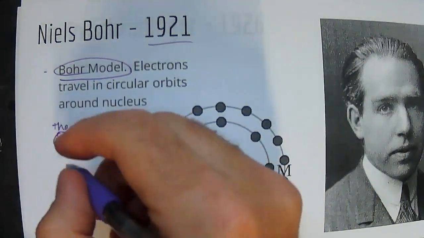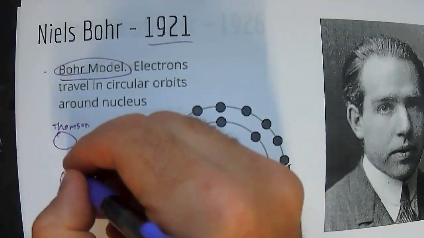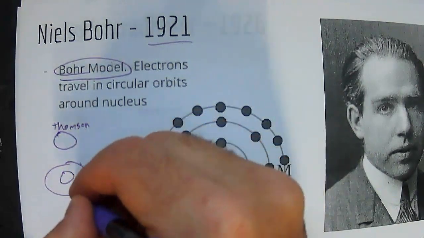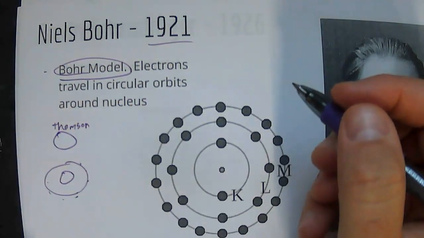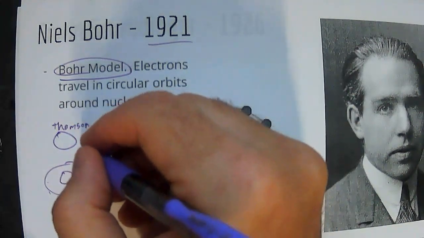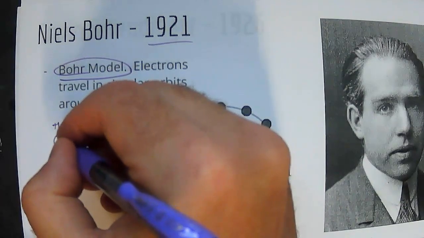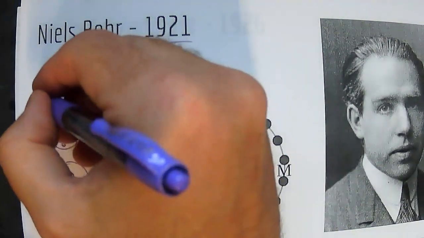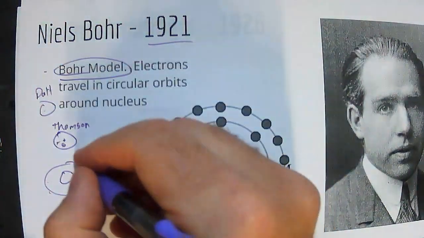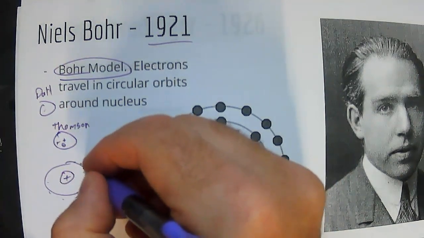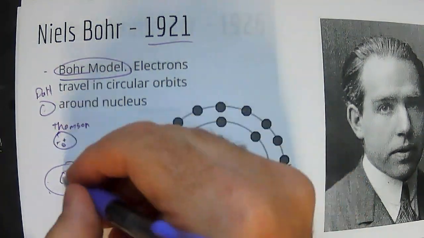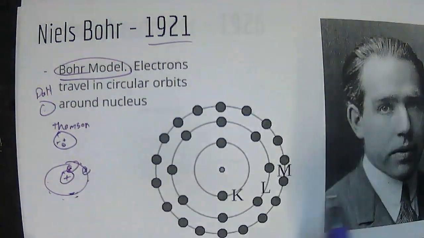Then Rutherford came up with the nuclear model, and now we have the electron around the outside.